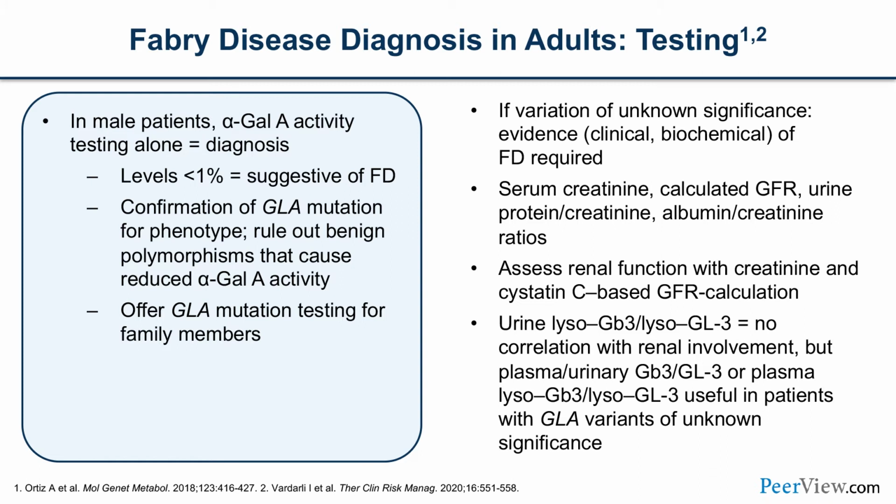Because males only have one X chromosome, and if it's defective, then the enzyme activity will almost be non-existent, which we call almost less than 1%. And this is highly suggestive of Fabry disease. And you can confirm the diagnosis by genetic testing for the mutation, which is on the X chromosome, and also rule out any benign polymorphisms that can cause reduced alpha-gal A activity.